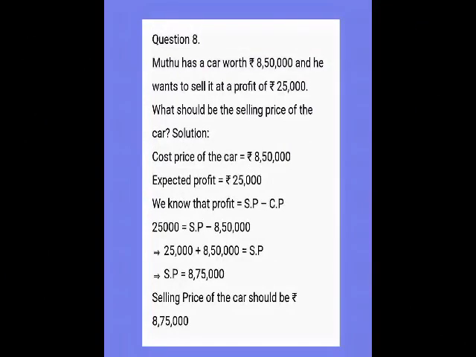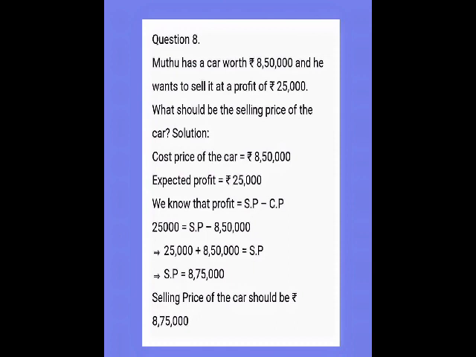Next, we have the 8th question. Muthu has a car worth rupees 8,50,000 and he wants to sell it at a profit of rupees 25,000. What should be the selling price of the car? Here we have cost price and profit amount. So we have to find the selling price.